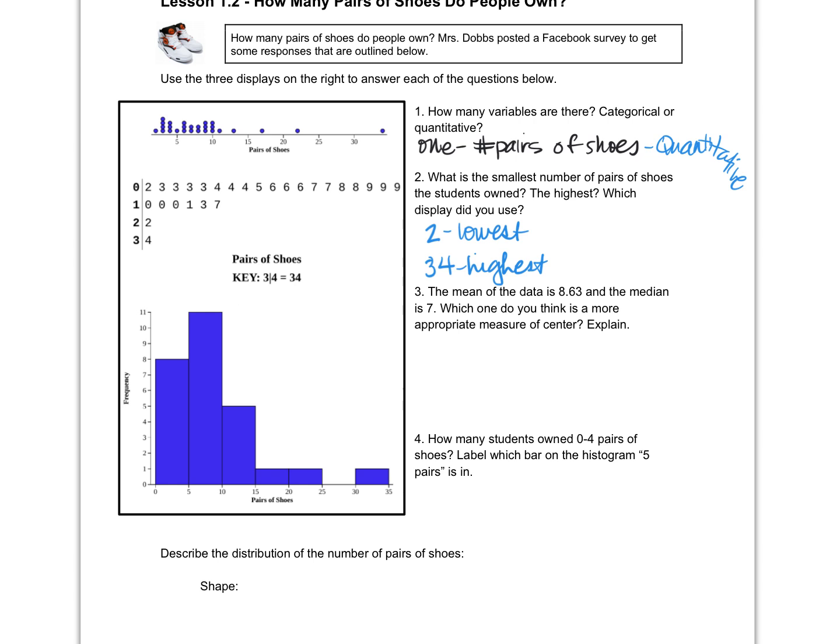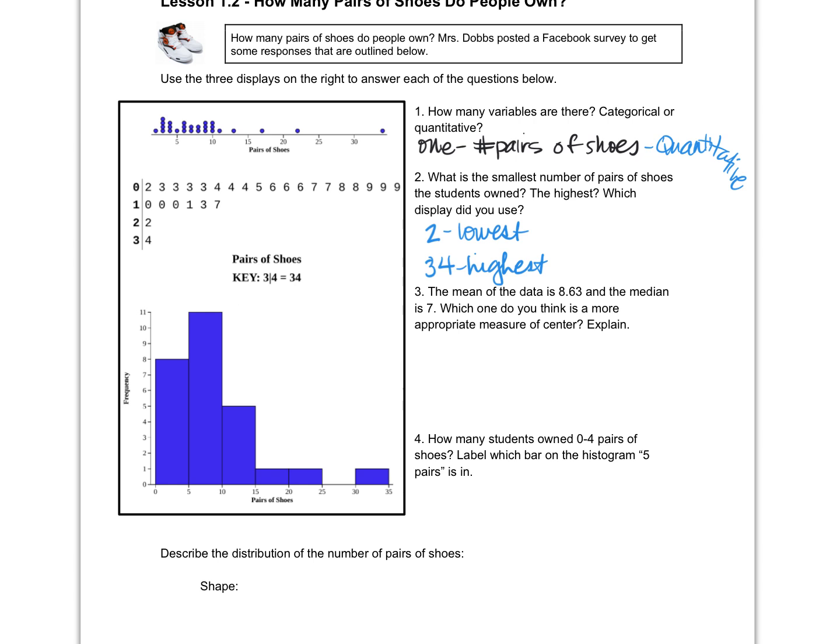So, anyone else have an argument? What do you think? I was just gonna say mean because it's saying the center, which is the typical, or something. I forgot the right word for it, but it was like typical something. Yes. So the mean is like the typical, right? Because it's like the average. We use the word typical to say center, and it could be mean, it could be median. I know, it's a gray subject. It's okay.